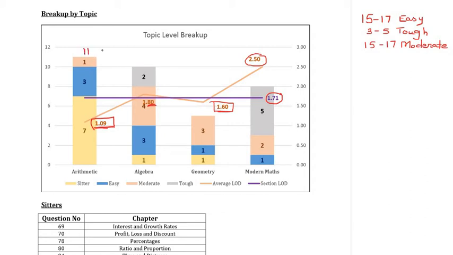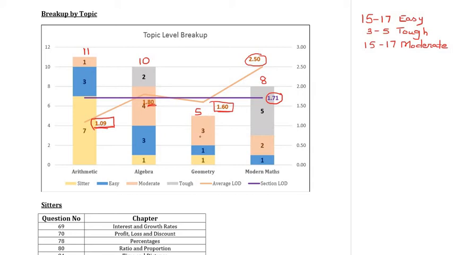There were 11 questions in arithmetic, which is more or less as per the trend that we've seen in CAT. 10 in algebra, which is slightly higher. Generally, there are 9 questions, which we've seen. Of course, this is no rule, so we can say more or less it was at par. Geometry had 5 questions, slightly lower than what we've come to expect. And modern math had 8 questions, slightly higher than what we've come to expect.